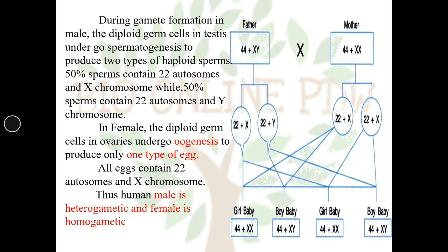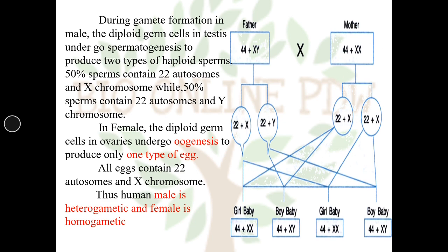When the gamete containing 22 plus X fuses with the egg containing 22 plus X, the individual produced is a girl baby having genotype 44 plus XX. The sperm containing 22 plus Y chromosome, when it fuses with the egg having 22 plus X chromosome, the resulting baby is a boy baby having the genotype 44 plus XY.